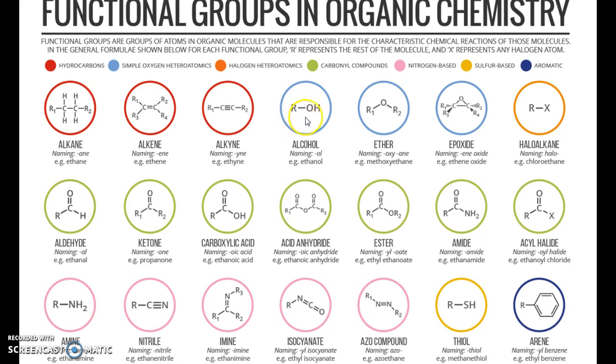Number one is alcohol, ethers, and epoxides. It's a form of cyclic ether. And the alkyl halides, aldehydes, ketones, carboxylic acid, acid anhydrides, esters, amides, acid chlorides, and nitrogen compounds, further classified into amines, and amines further classified into primary, secondary, tertiary, and nitriles. In inorganic we used to call them cyanides, whereas in organic the same cyanide group we call nitriles. And imines, isocyanides, azo, which means two nitrogen groups, thiol, which is sulfur related compounds, and finally arenes.